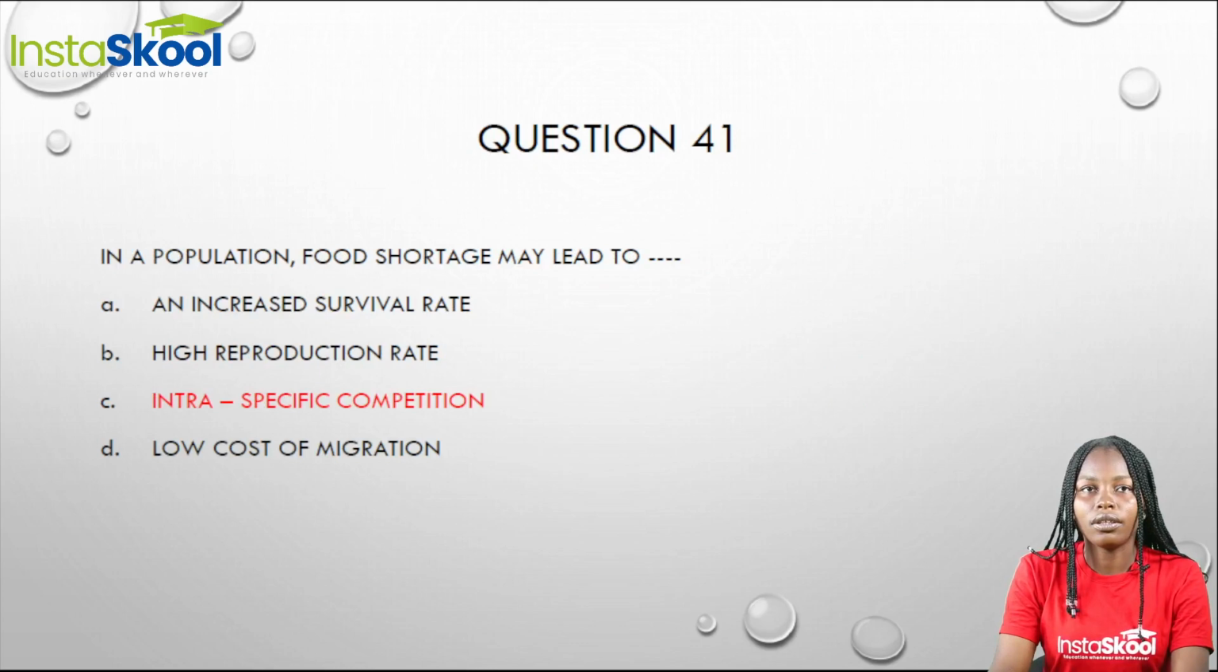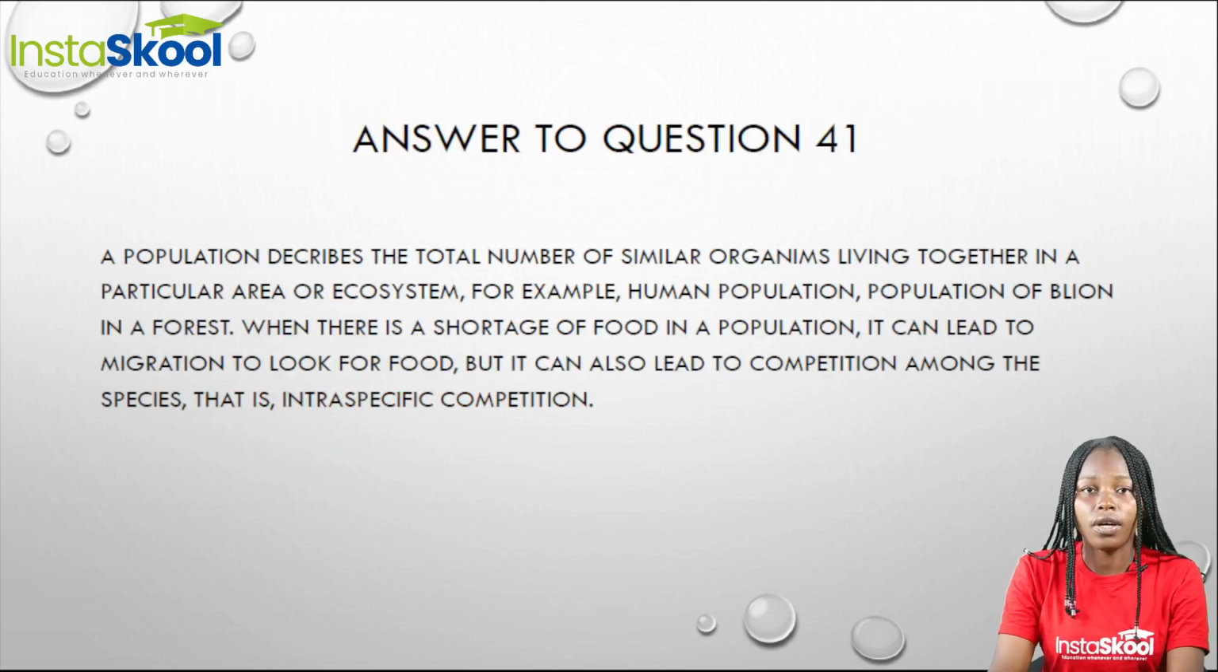Question 41. In a population, food shortage may lead to dash. A population refers to the total number of similar organisms living together in a particular area. For example, we have the human population, the population of lion in a forest. So when there is shortage of food in a population, this can lead to migration, that is, organisms going out of their population to look for food.